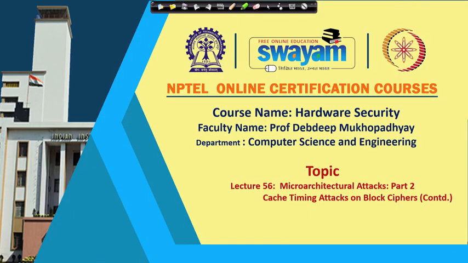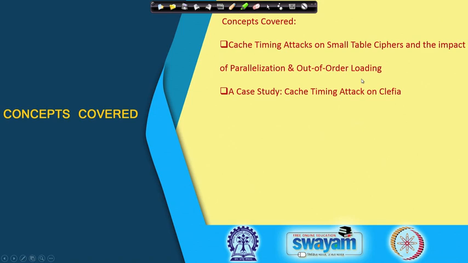So, welcome back to this class on hardware security. We shall be continuing our discussion on cache timing attacks. In particular, we shall be trying to talk about cache timing attacks on small table ciphers, and we shall see some of the impacts of parallelization and out of order loading in order to perform this, because last day we saw that cache timing attacks on cipher implementations with small tables seem to be more difficult than doing them on block ciphers implemented with larger tables.